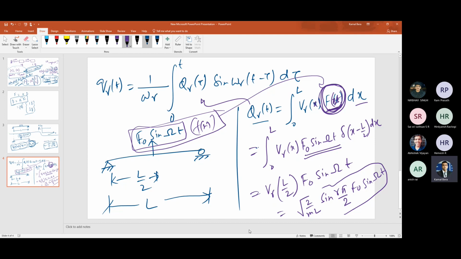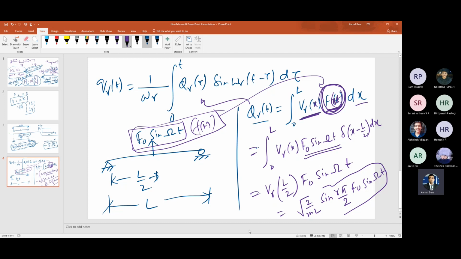You will find out if Vr(x) is known to you, which is root over 2 by ml sine r pi x by l. Then you have to do the integration. You cannot write Vr at L by 2, because that is doing the integration at x equals L by 2 only, valid only at that point using the Dirac delta function. If a function of x is given, you just do the integration. Whether that integration is difficult or easy is a separate issue. But the thing is clear, how to proceed. Okay.